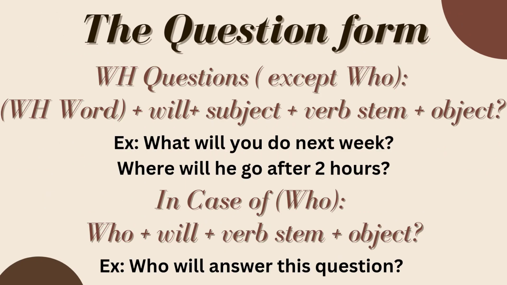But for the WH questions, except who, we will put the WH word, for example, what or where or when, plus will plus the subject plus the verb stem plus the object, and then we will put the question mark. Let me tell you an example. What will you do next week? Where will he go after 2 hours?